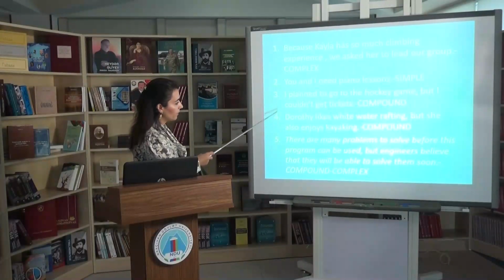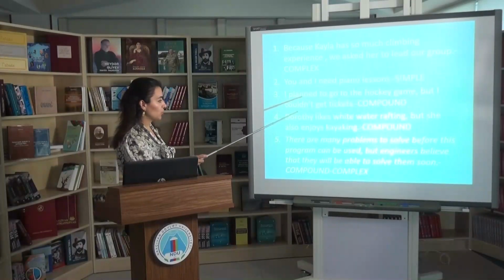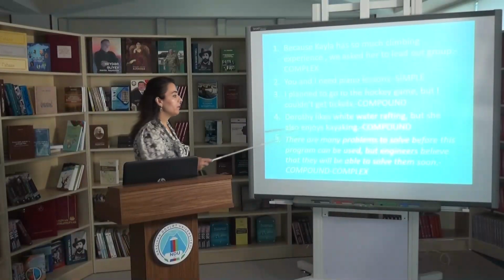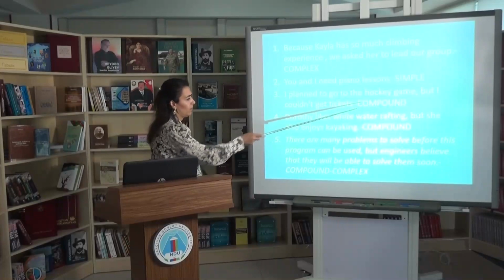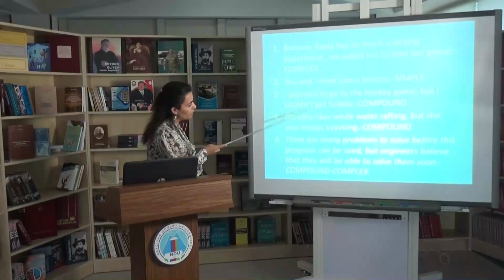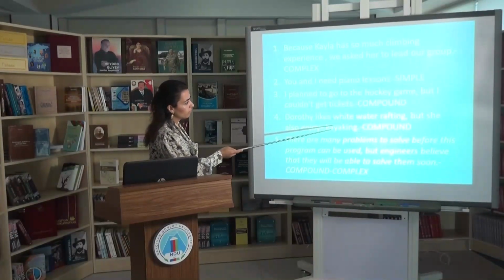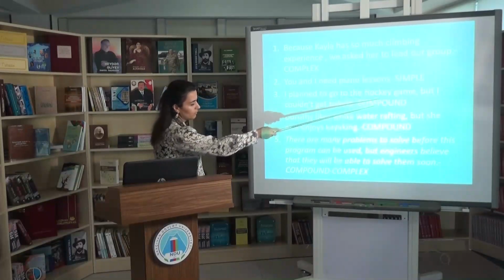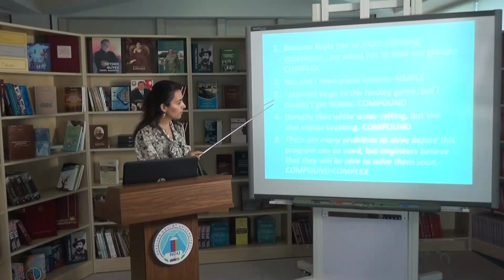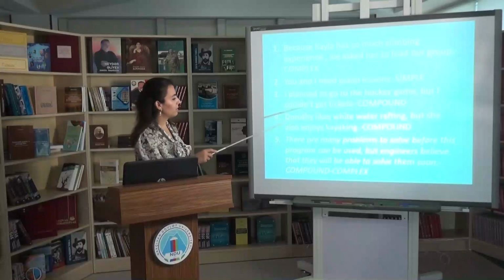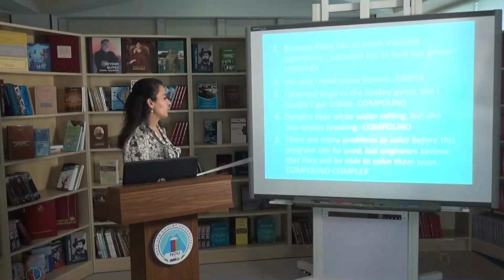The next one, Dorothy likes whitewater rafting, but she also enjoys kayaking. In this sentence, but, it is the same structure as in my third example and fourth example. They have the same structure. So as you see, but is used in both sentences, and this is also an example of a compound sentence.